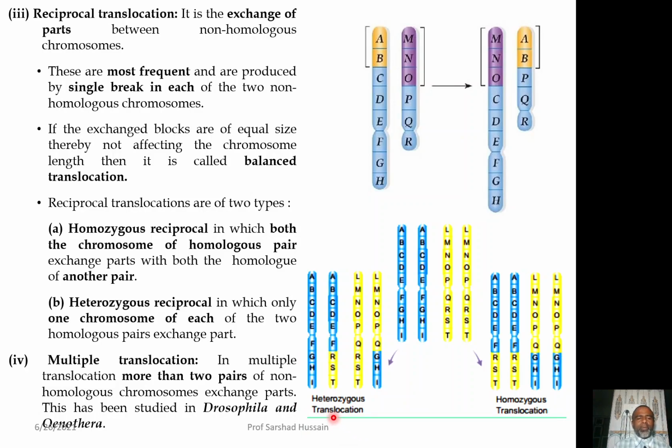There is another type of translocation which is called the multiple translocation. Here, two pairs of homologous chromosomes are involved, but sometimes the translocation takes place between many pairs of the non-homologous chromosomes. That is called the multiple translocation, and this has been studied in Drosophila and Enothera, where the translocation between more than two pairs of chromosomes has taken place.